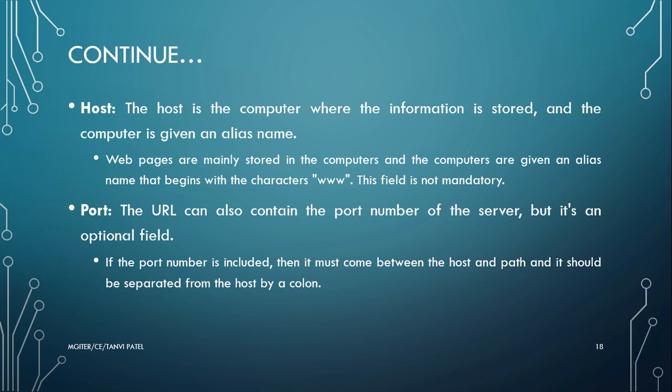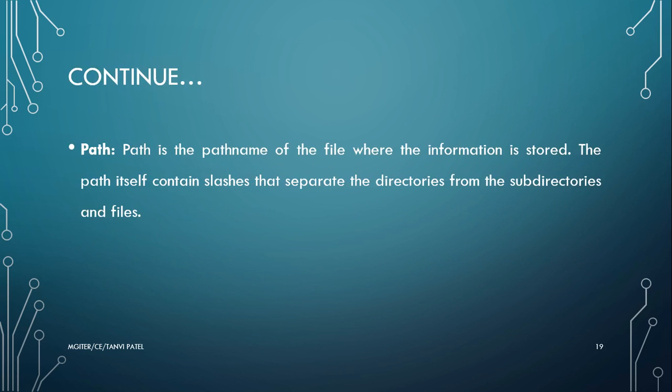The URL can also contain the port number of the server, but it is an optional field. If the port number is included, then it must come between the host and path and it should be separated from the host name. Last is path. Path is the path name of the file where the information is stored. The path itself contains slashes that separate the directories from the subdirectories and the files.